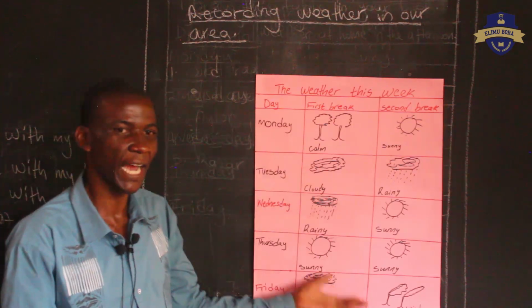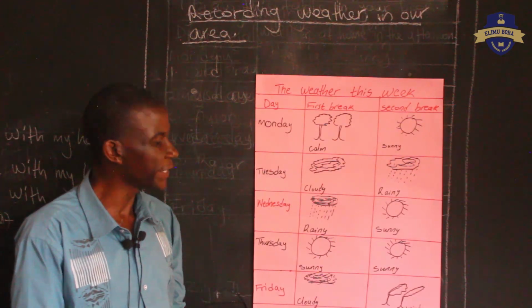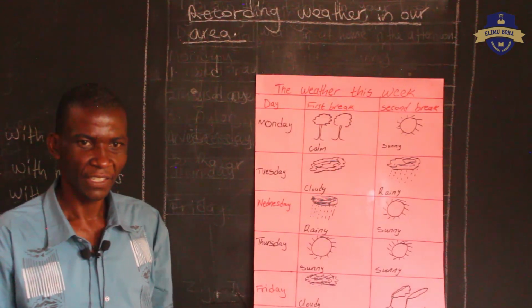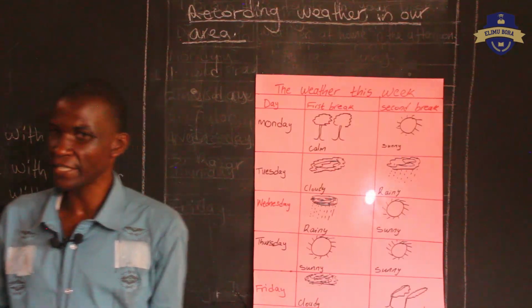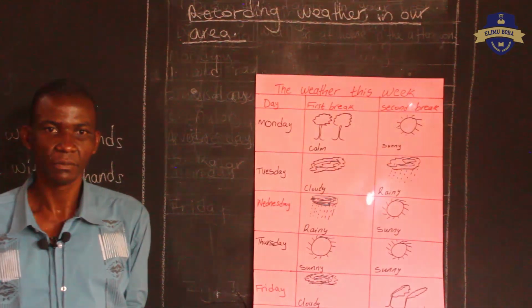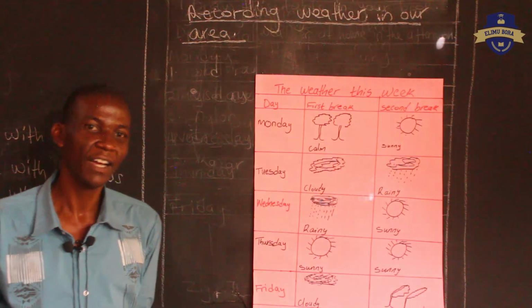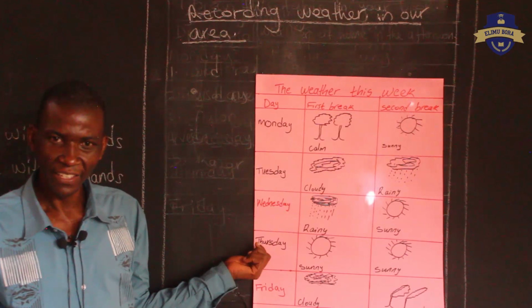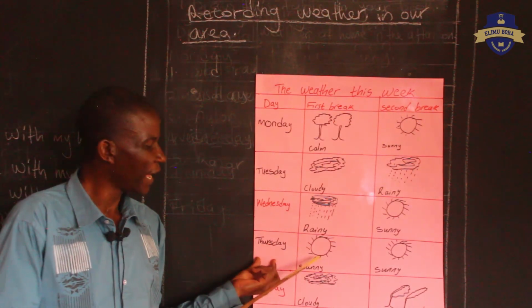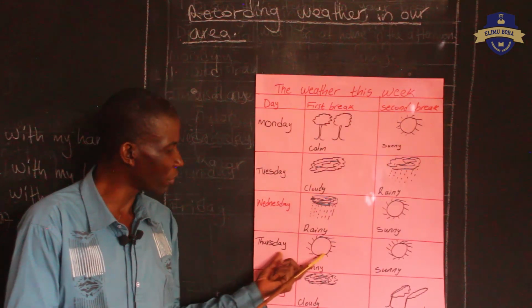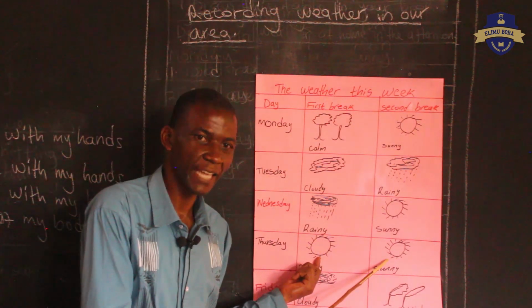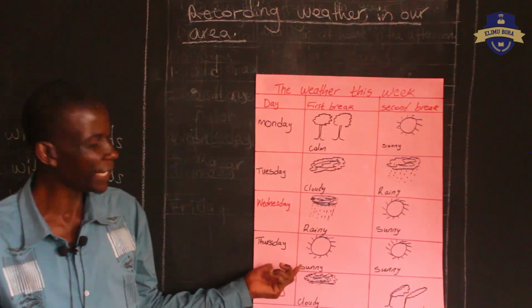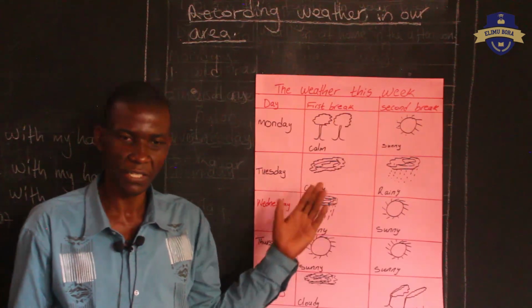For example, from our chart, which day is the best day for washing uniform? Which day is the best day for washing uniform? Thursday. Why do you pick Thursday? On Thursday it was sunny. First break was sunny, second break was sunny. So your clothes will dry up without a problem. So that is the best day to wash clothes.